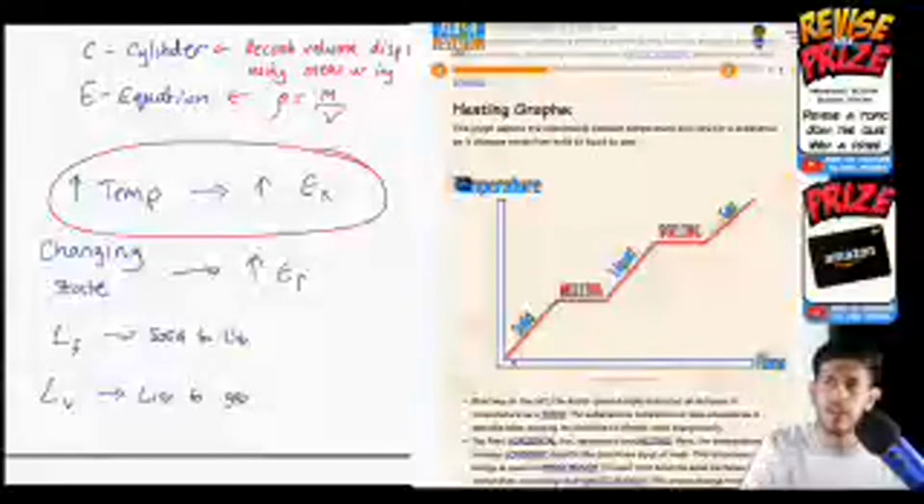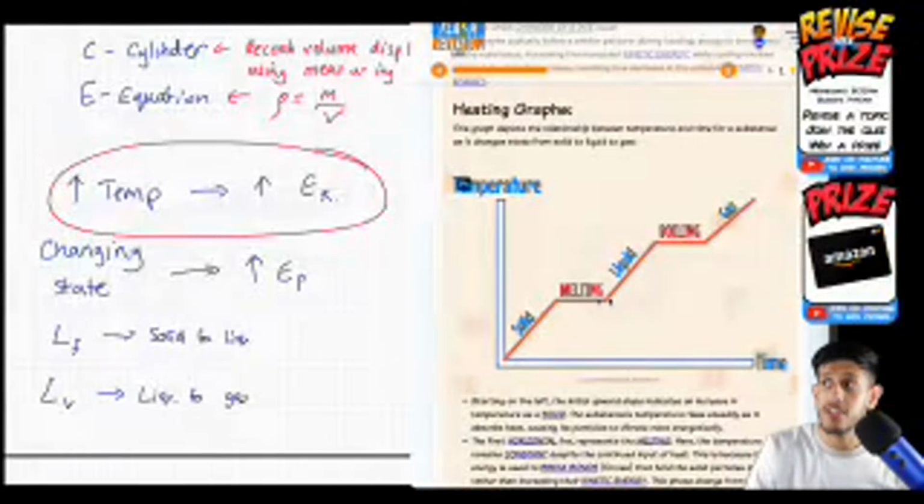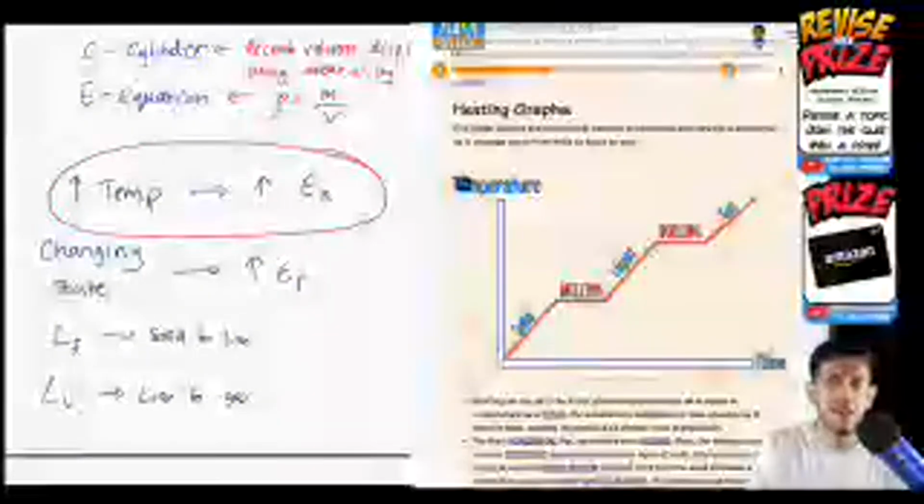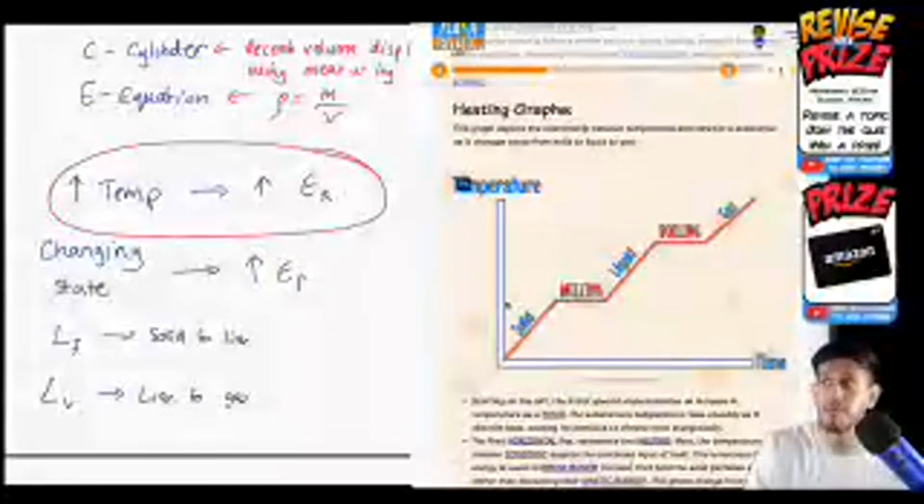Initially, you're changing the temperature of the substance, and the energy is being used for that. Then, when you get to the change of state, you're using that energy to change the state, and therefore no energy is being used to change the temperature. So here we're going solid, melting, melting, melting. It turns into a liquid.